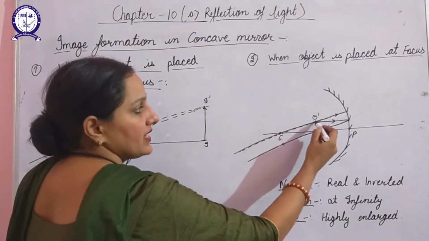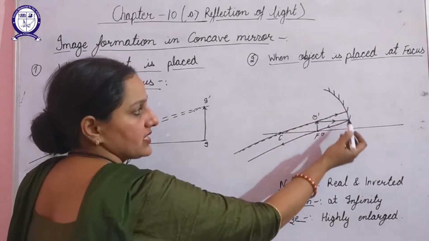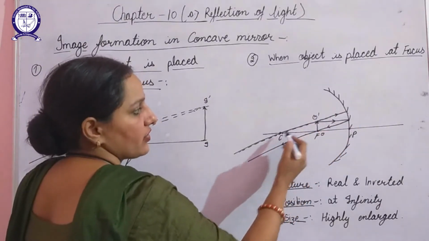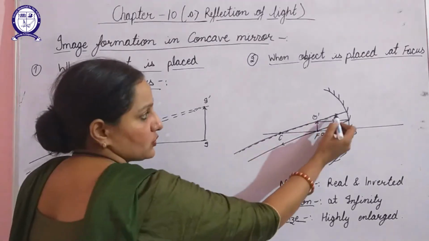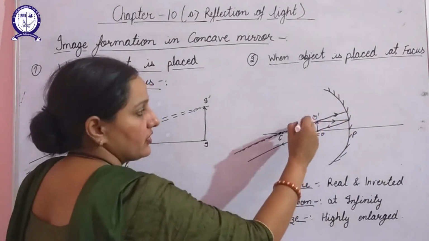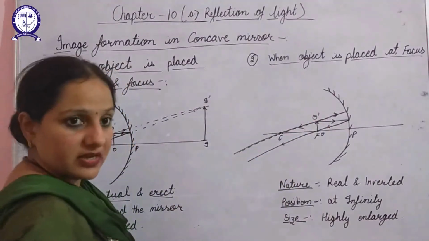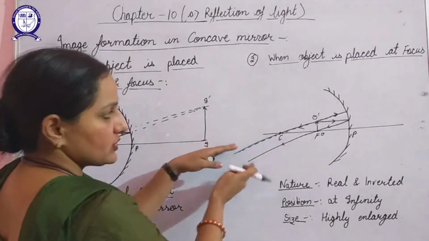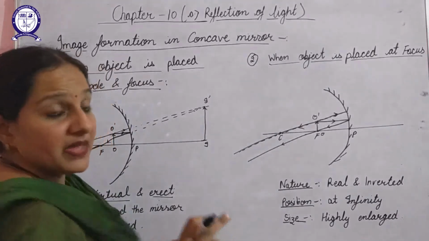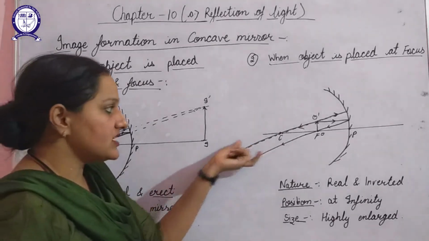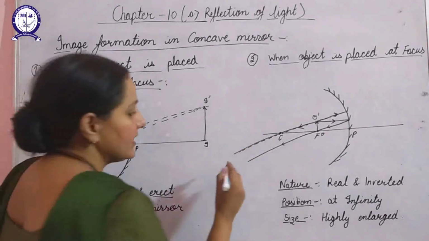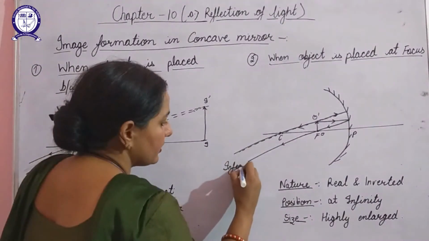Second ray of light, it is striking on this reflecting surface as it is coming from center of curvature. So this is the incident ray of light. So after reflection it will follow the same path and it will pass through center of curvature. Now these two rays of light, they are parallel. In ray diagrams, these parallel rays of light, they indicate the position of infinity.